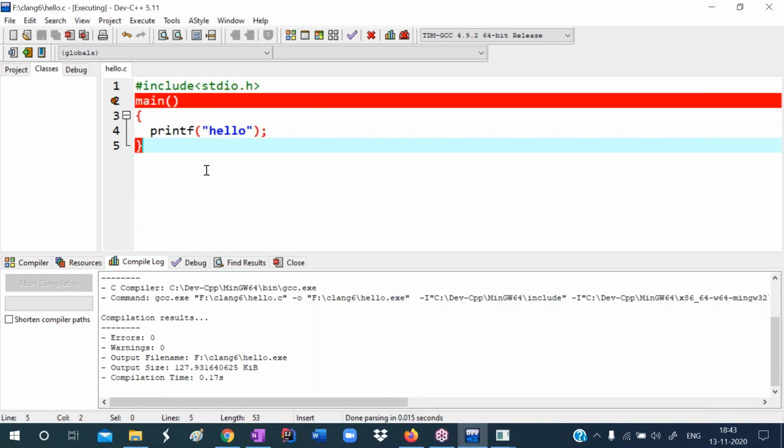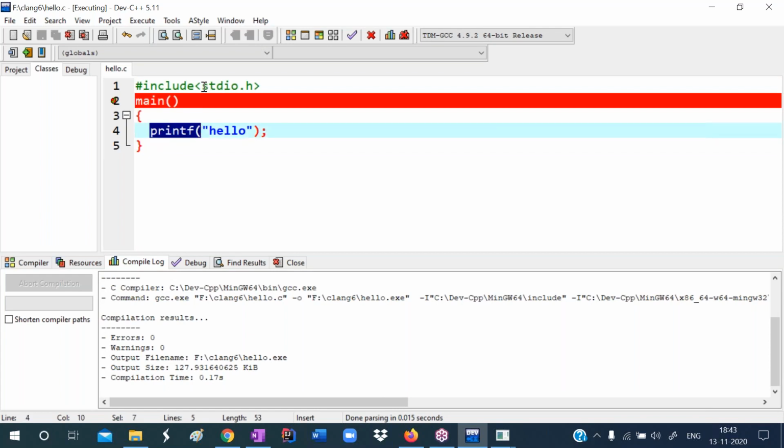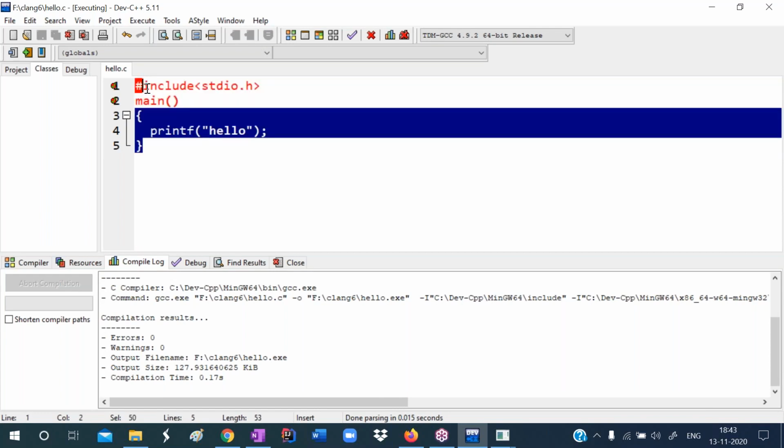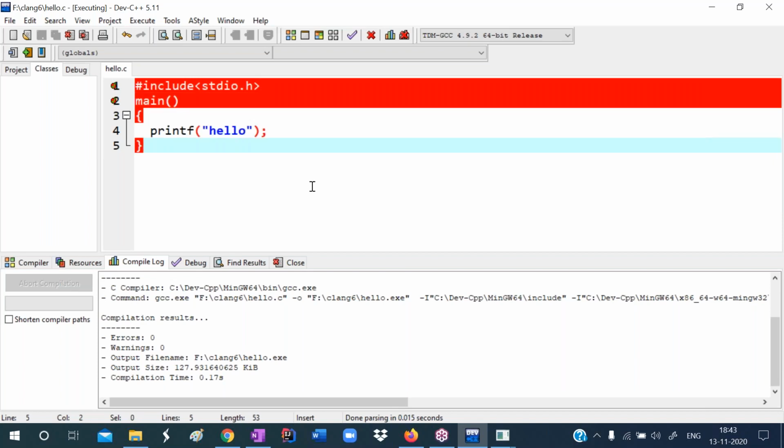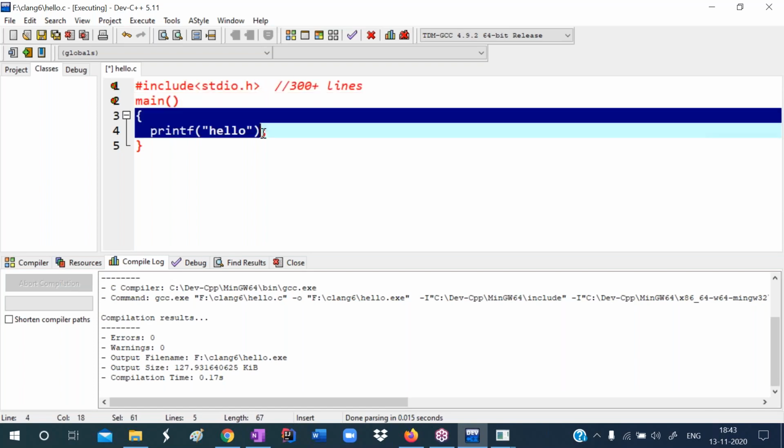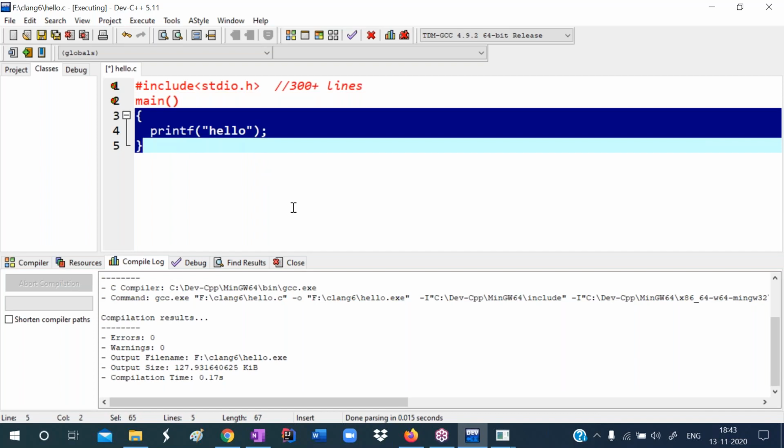Remember this. We are calling that printf function from main because main is the entry point. Every program execution starts from main. This printf function is defined in the stdio header file. That's why we are writing the preprocessor directive #include <stdio.h>. This stdio header file is equivalent to 300 plus lines of code. To attach that code, we write #include and specify the header file name. So this 300 lines of code plus these 4 lines is our program now.